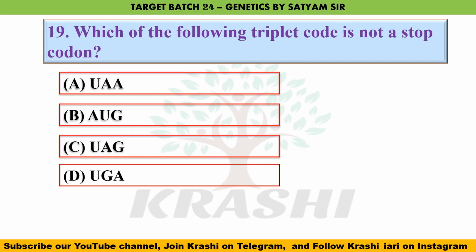Question number 19. Which of the following triplet codes is not a stop codon? Out of all four, we know UAA is a stop codon, UAG is also a stop codon, followed by UGA. AUG, that codes for methionine, is a start codon.